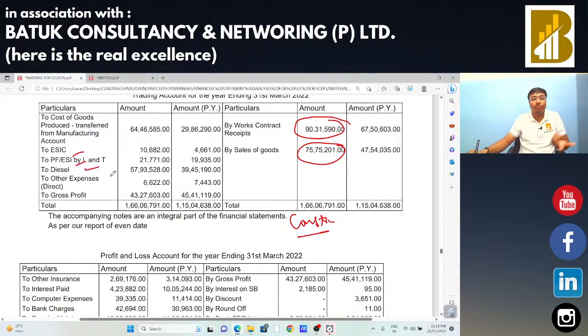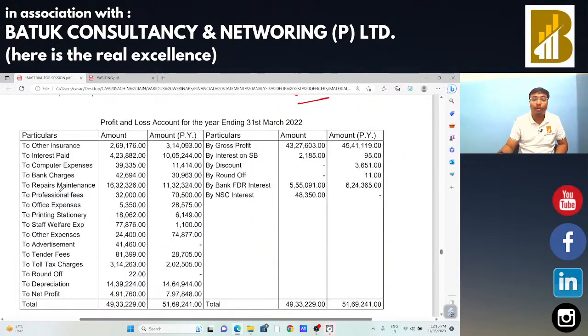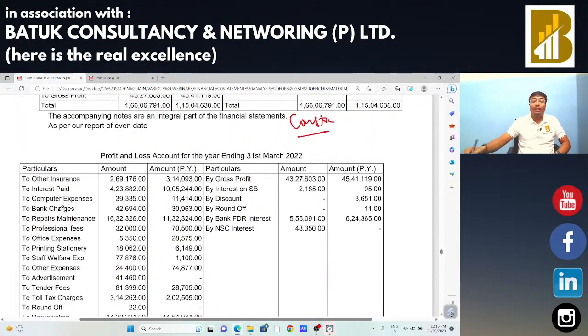Diesel, GST not applicable. Other expenditure, we need to check what is the nature of other expenditure, and whether this expenditure is on account of a registered person or unregistered person. We need to check the same. So we are going to analyze the financial statement of a construction contract. Okay sir. Now in the profit and loss account there is an income of interest on SB, no question on that. Discount, if the discount is related to financial, in that case no GST.